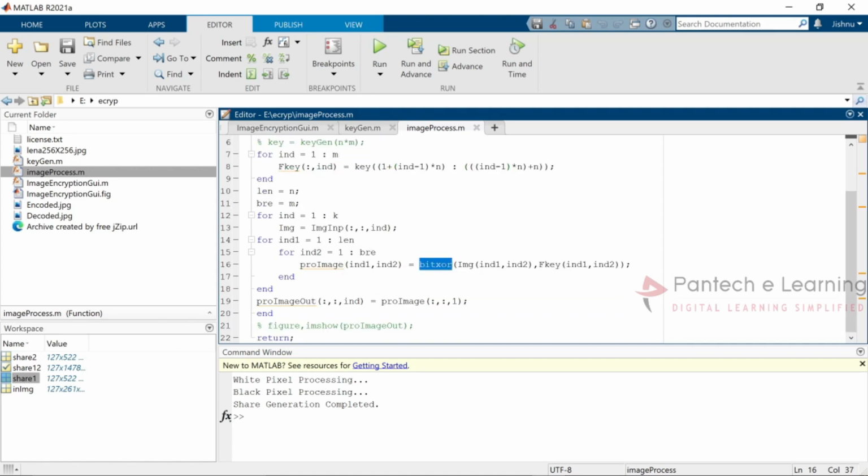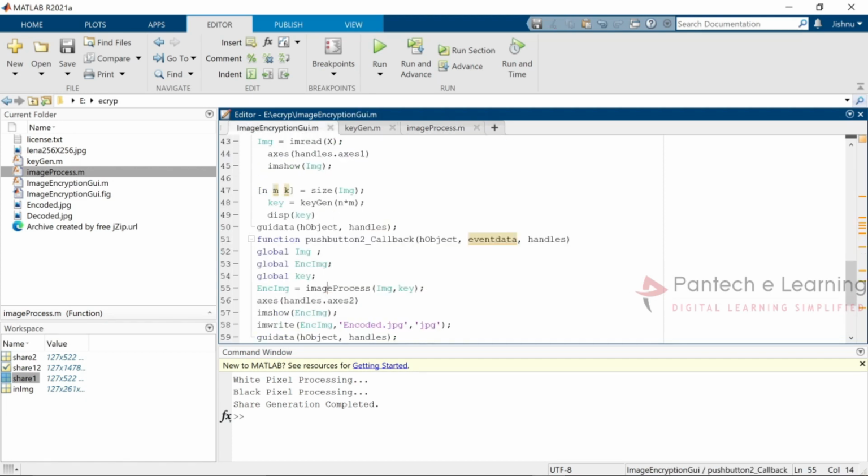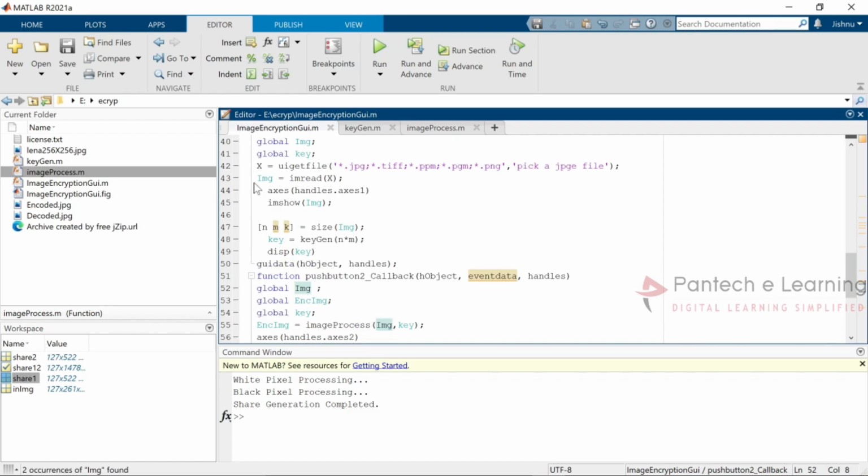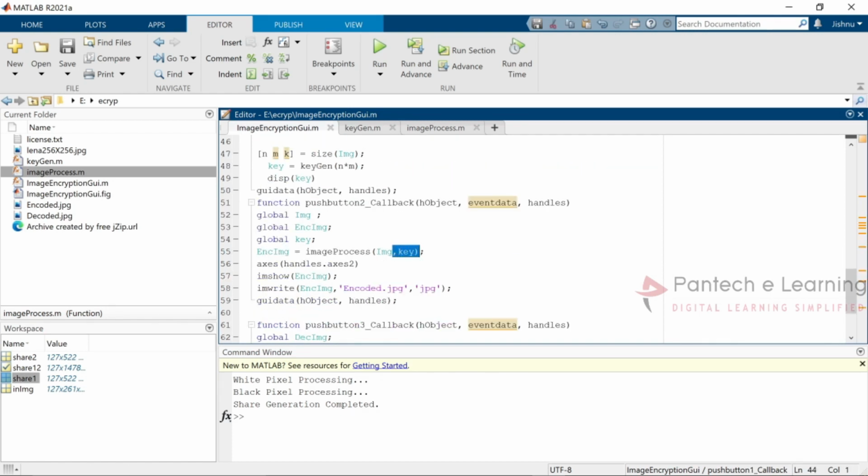So the image has been processed, and the image has been called along with the key. That is the process that happened inside this function, and that variable is known as encoded image. Now that encoded image will be displayed and it will also be saved.